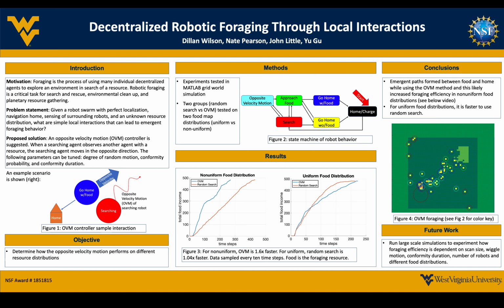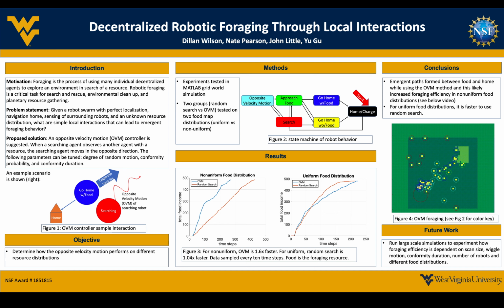Robotic foraging uses multiple robots known as a swarm to explore an environment and return resources home. Foraging swarms are important because they're not reliant on a single agent, such as a robot, and robotic actions adapt to the environment with minimal changes to the underlying code. This is also known as emergent behavior. This is especially important for planetary resource gathering because a few robots can malfunction but the swarm can continue.